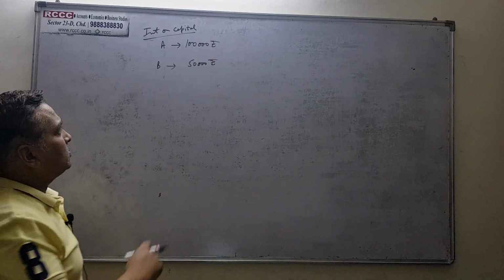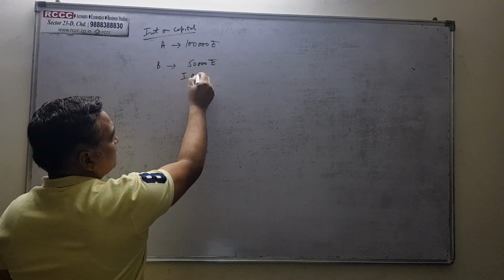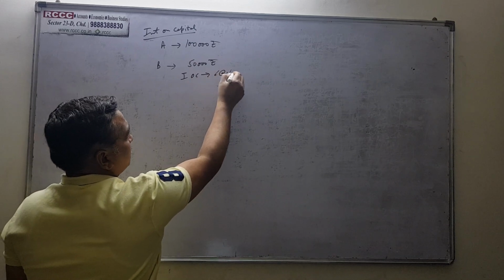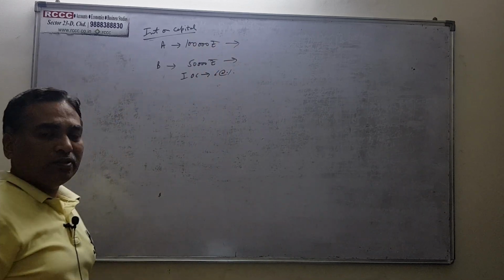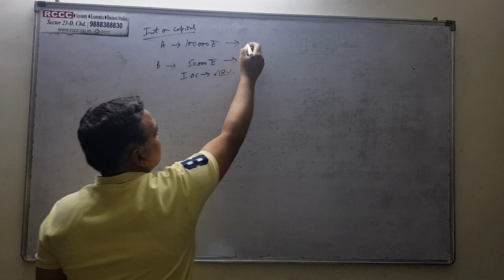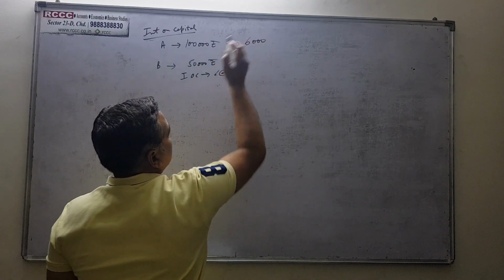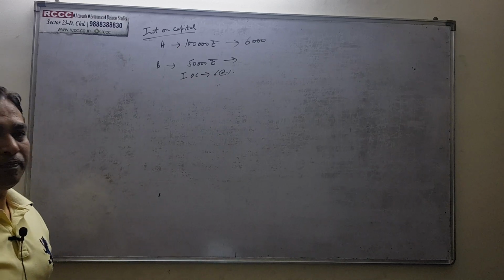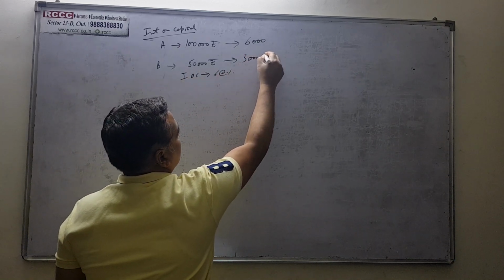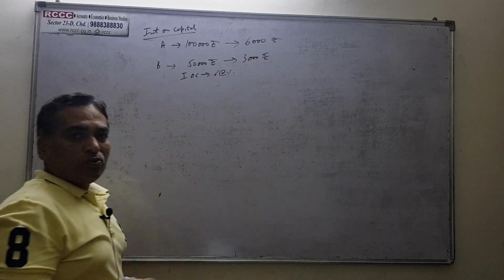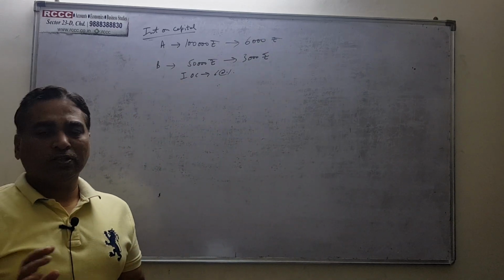Now what will happen in this case? Suppose IOC, that is interest on capital, is 6%. Now what is the amount of interest on capital that this person is going to receive? He will be receiving 6,000 rupees. Am I right? How much is this person going to receive? 3,000 rupees. ठीक है? A को हम 6,000 देंगे, B को हम 3,000 देंगे.